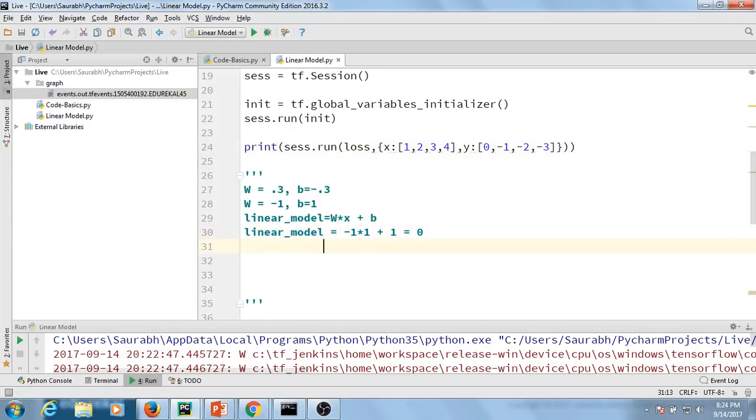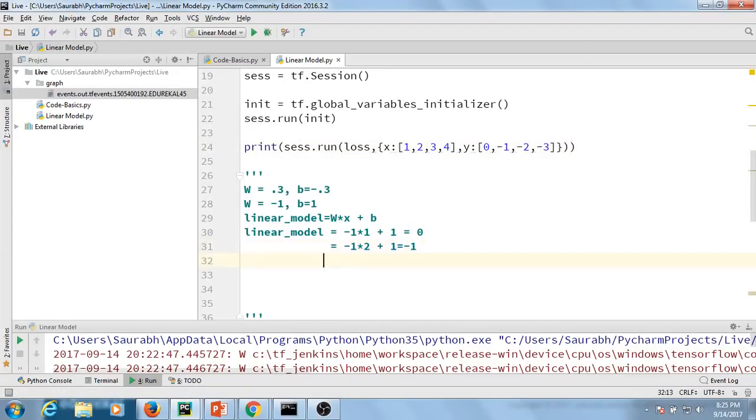Similarly, I can go ahead and feed in the other values of x and calculate the linear_model. So the next value of x will be -1 into 2 plus 1, that is equal to -1, right? Which is again absolutely correct. You can see it in the y placeholder, the y value that we are feeding in. So this is nothing but the actual output, the output that we already know.